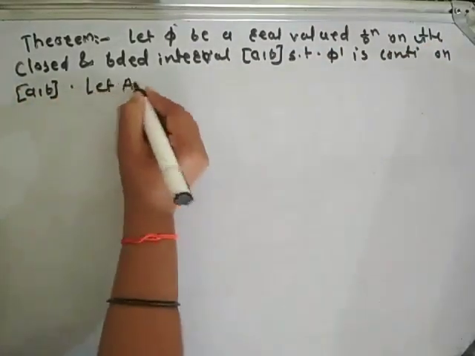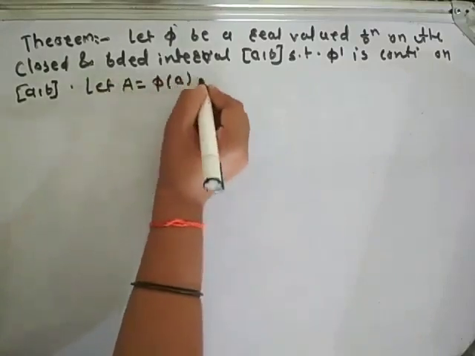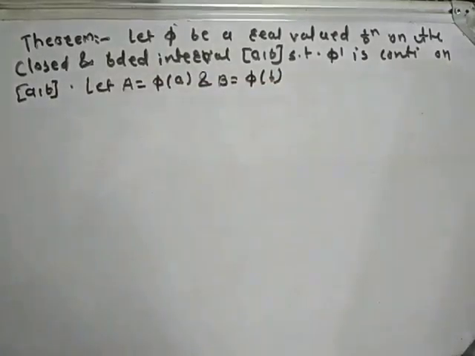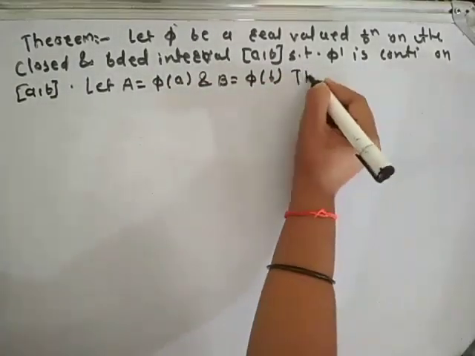Let capital A is equal to phi of a and capital B is equal to phi of b. Then